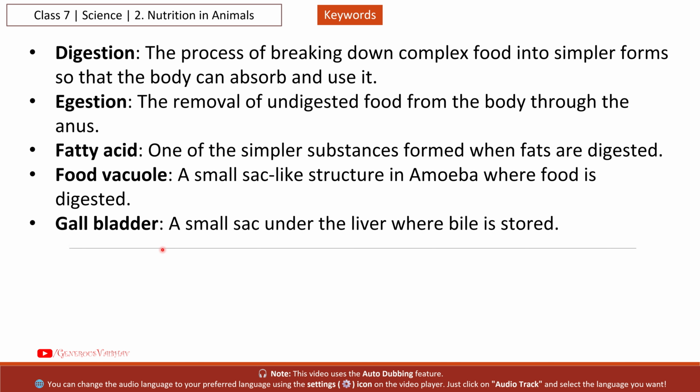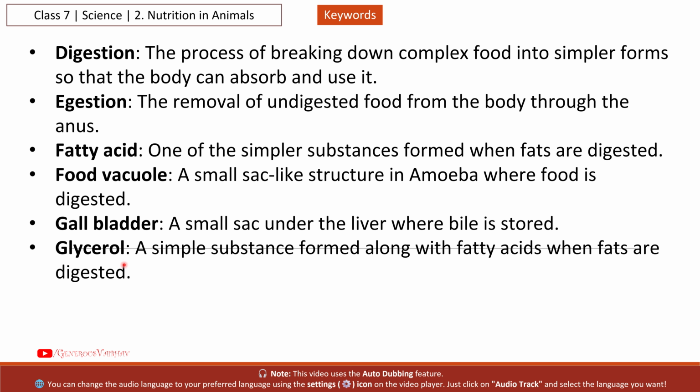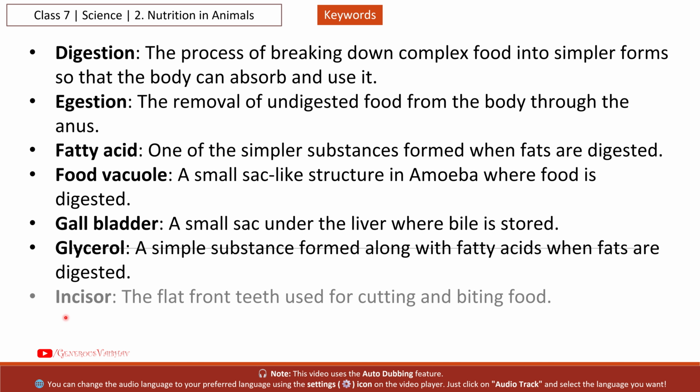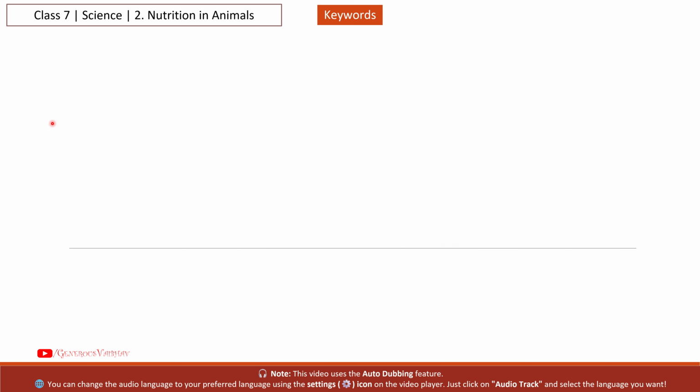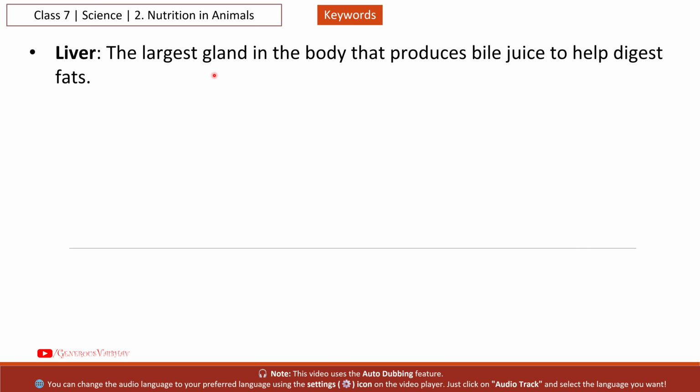Next, gallbladder, a small sac under the liver where bile is stored. Next, glycerol, a simple substance formed along with fatty acids when fats are digested. Next, incisor, the flat front teeth used for cutting and biting food. Next, ingestion, the process of taking food into the mouth. Next, liver, the largest gland in the body that produces bile juice to help digest fats.